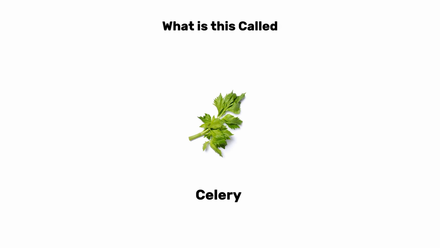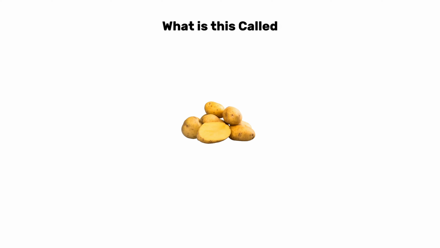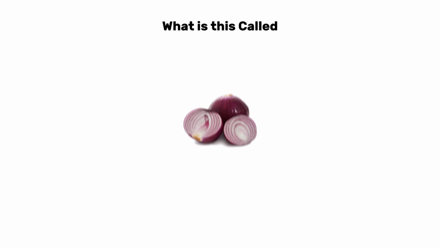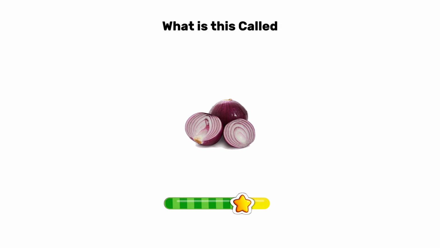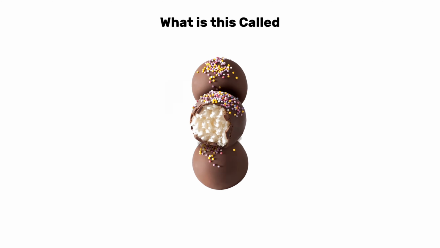Celery. What is this called in English? Beetroots. What is this called in English? Potato. What is this called in English? Onion. What is this called in English? Caramel. What is this called in English?